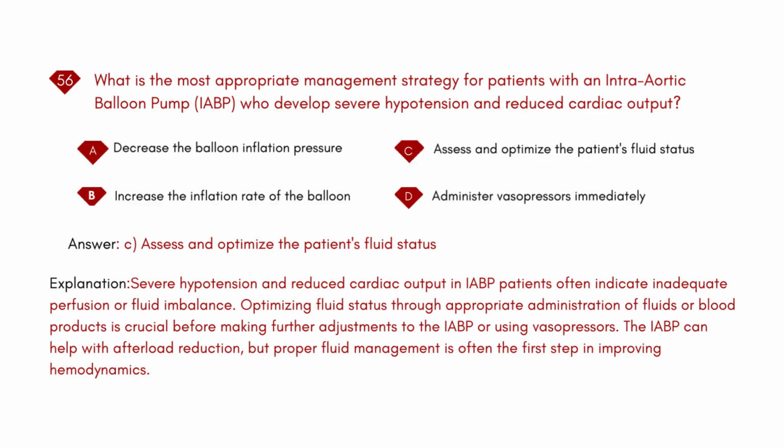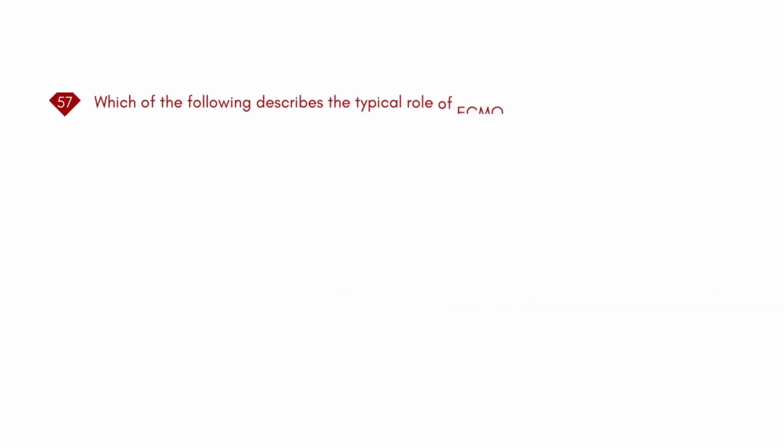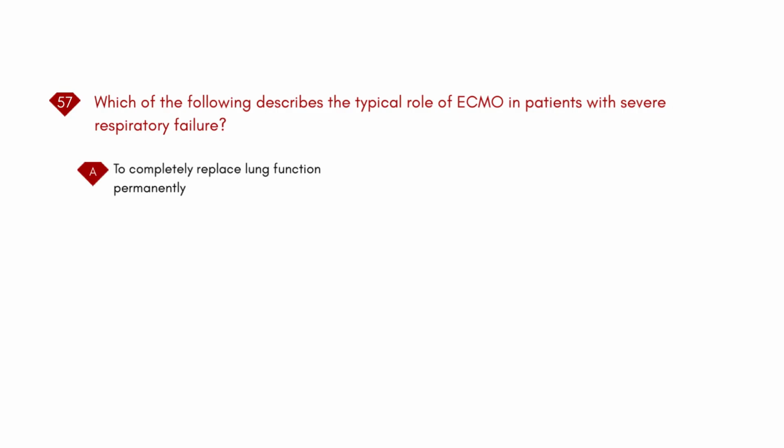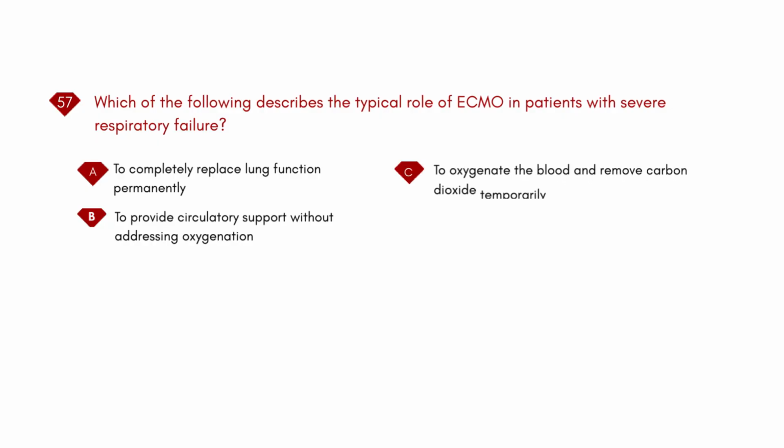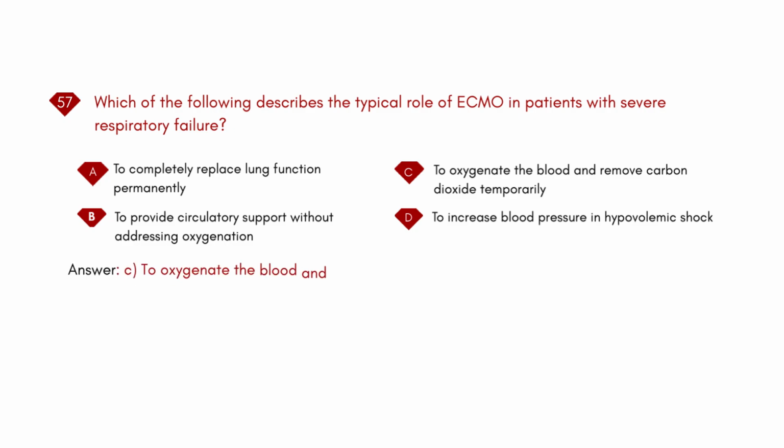Which of the following describes the typical role of ECMO in patients with severe respiratory failure? A. To completely replace lung function permanently. B. To provide circulatory support without addressing oxygenation. C. To oxygenate the blood and remove carbon dioxide temporarily. D. To increase blood pressure in hypovolemic shock. Answer: C. To oxygenate the blood and remove carbon dioxide temporarily.